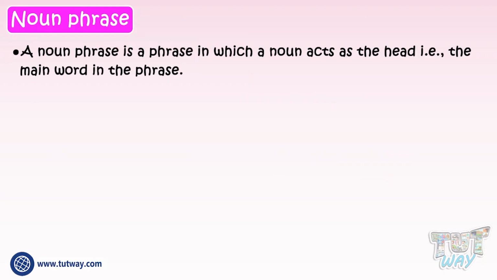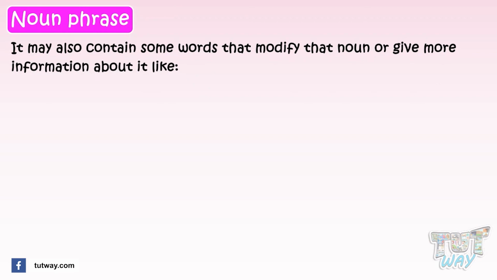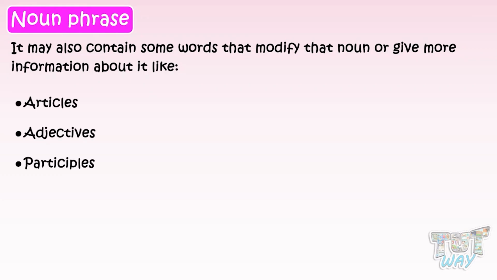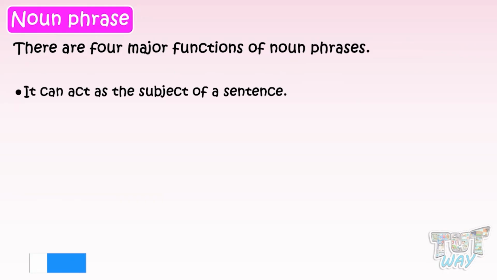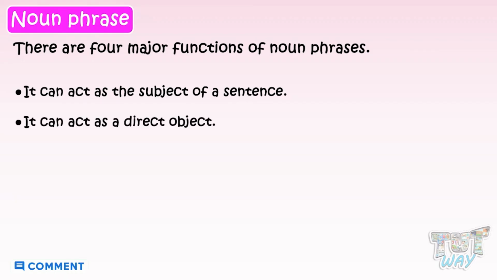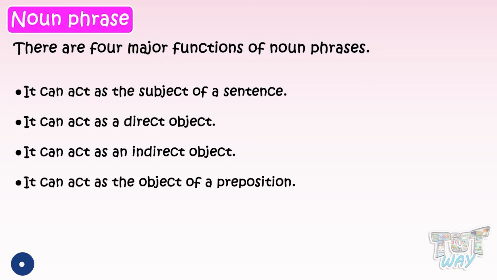So, friends, we learned that a noun phrase is a phrase in which a noun acts as the head, that is, the main word in the phrase. And it may also contain some words that modify that noun or give more information about it, like articles, adjectives, participles, and possessive pronouns. And we also learned that there are 4 major functions of noun phrases. It can act as the subject of a sentence. It can act as a direct object. It can act as an indirect object, or it can act as the object of a preposition.